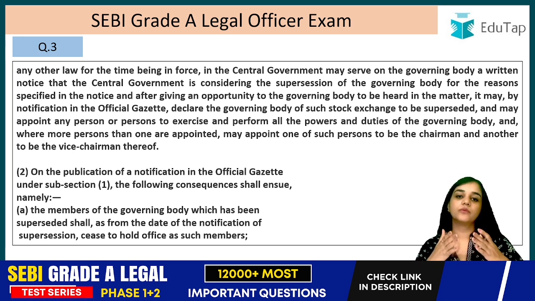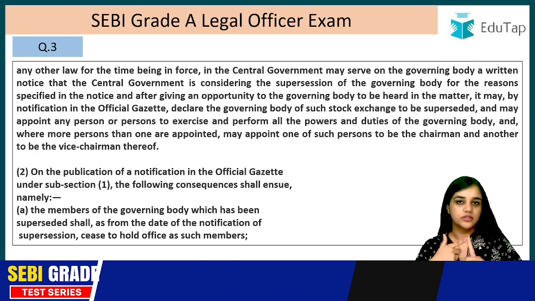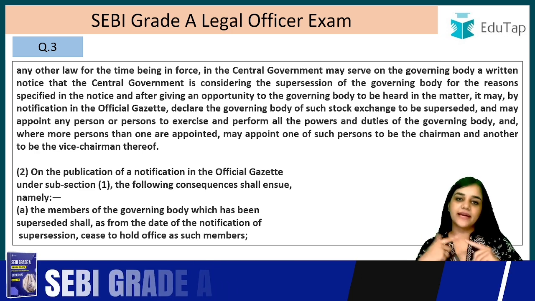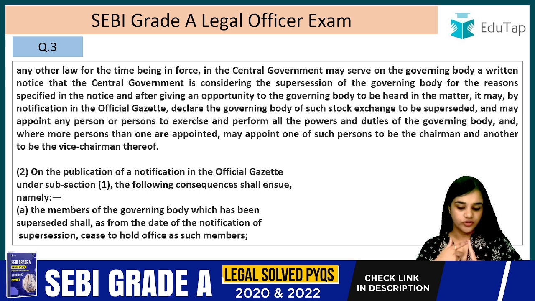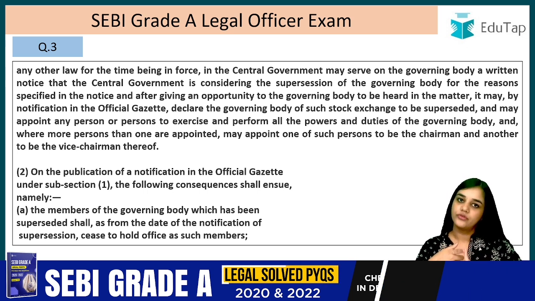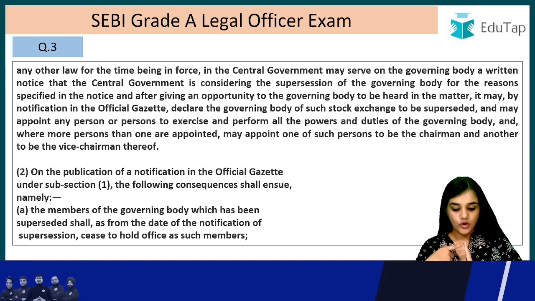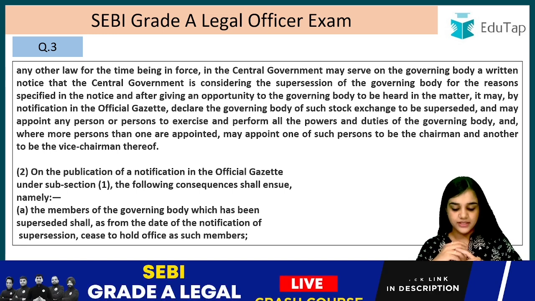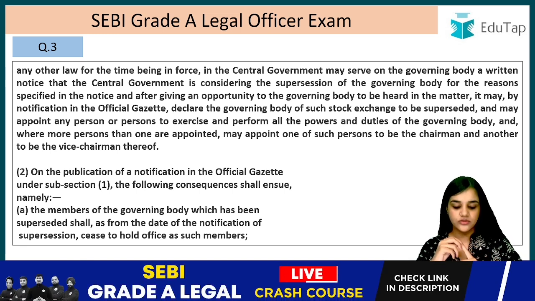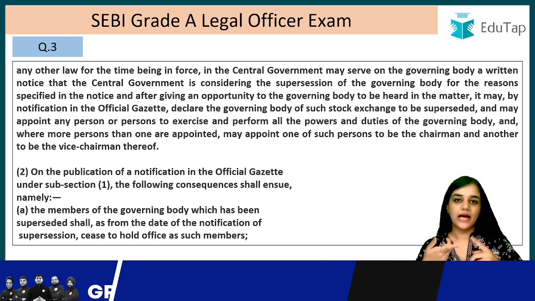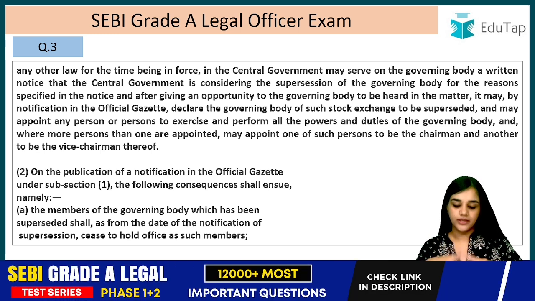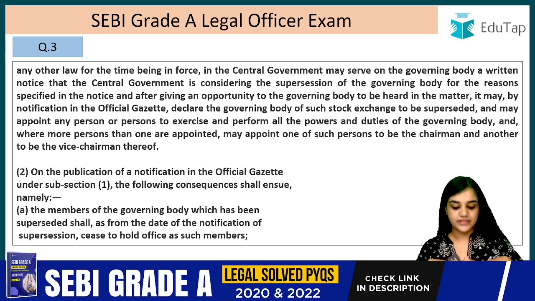And if they are appointing more than one person, then one person will be the chairman and another person will be the vice chairman. They will decide among themselves and appoint a chairman and a vice chairman thereof, right? On the publication of notification in the official gazette under subsection 1, the following consequences shall ensue, namely. So what will happen after the governing body has been superseded? Now let's read it. The members of the governing body which has been superseded shall, as from the date of the notification of the supersession, cease to hold office as such members.